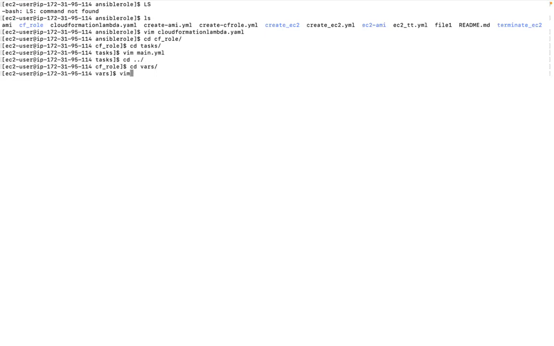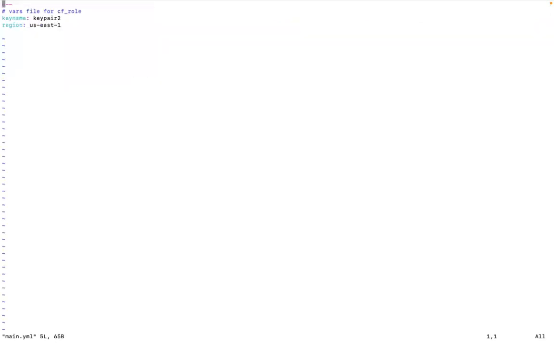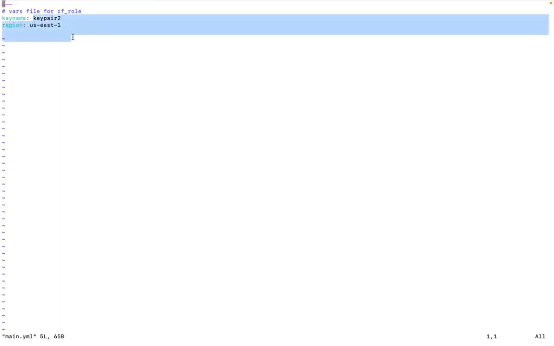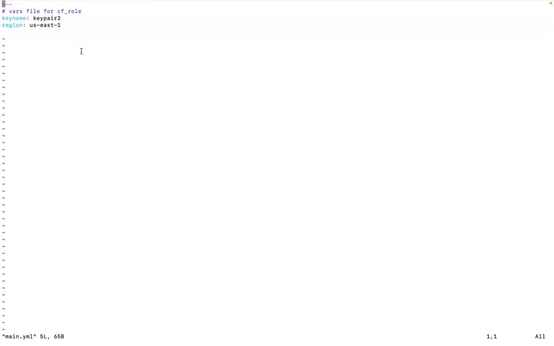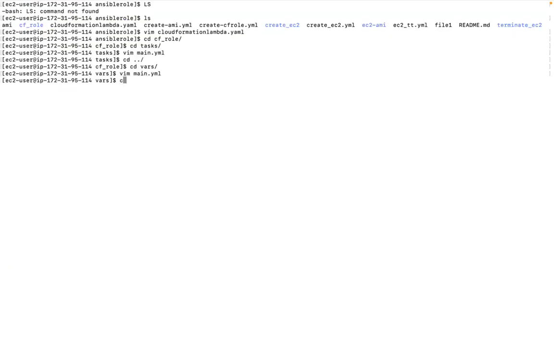It's in my vars folder over here. This is where I've provided my key pair and my region. Okay, so this is where it's getting its variables from. But I'm not going to be mentioning instance IDs because I'm creating instances right now. And I will not be mentioning my access key and secret key because I've already configured them. That's good. So let me go back and run the playbook.